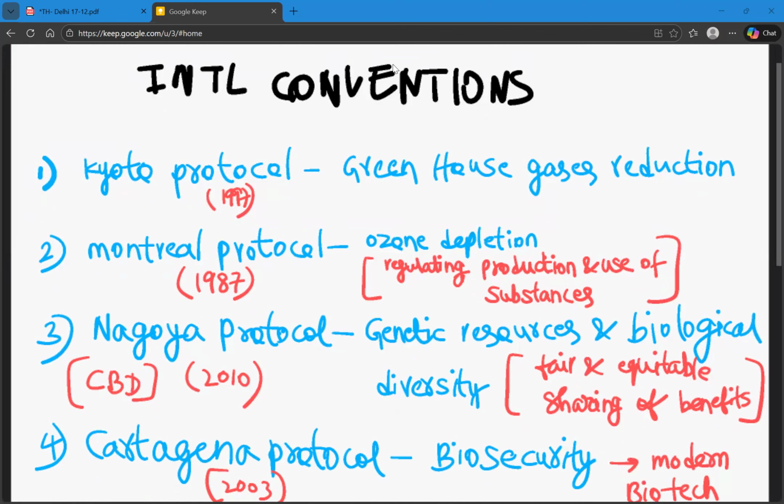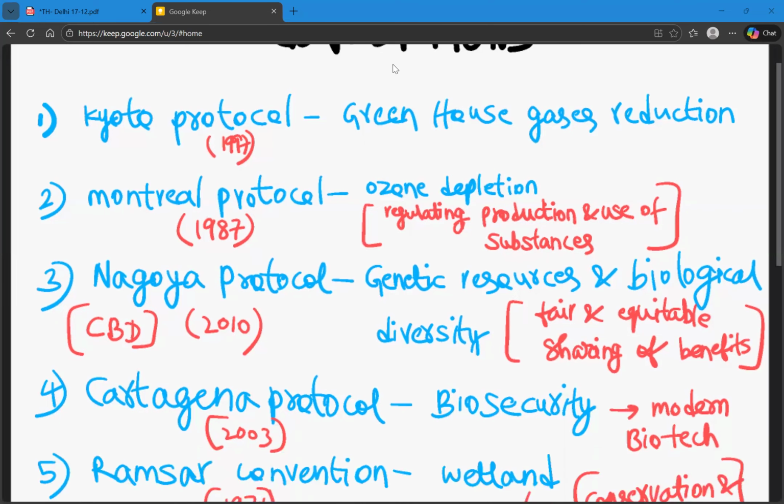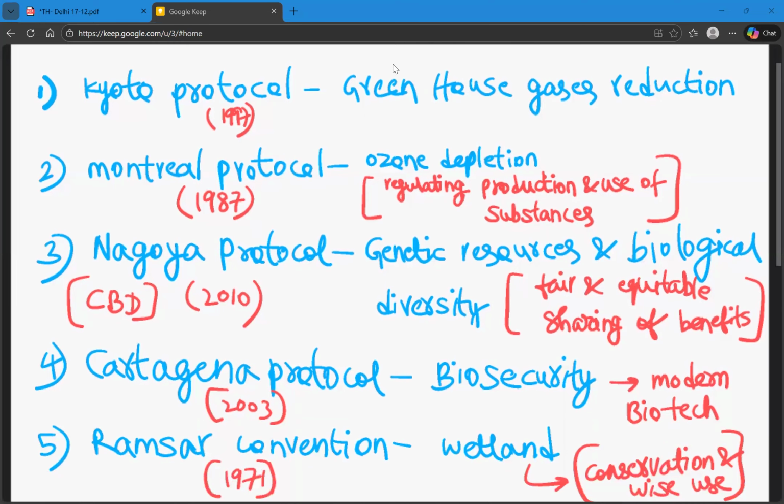Kyoto Protocol is concerned with reduction of greenhouse gases. So basically, Kyoto Protocol is greenhouse gases reduction. It was in 1997. And the next one is Montreal Protocol. In Montreal Protocol, the main motto of this protocol is regulating the production and use of substances that can lead to the depletion of ozone layer. So it was done in 1987. The first one, Kyoto Protocol, is for greenhouse gases reduction, and the Montreal Protocol is related to substances production and their use that can lead to ozone depletion.